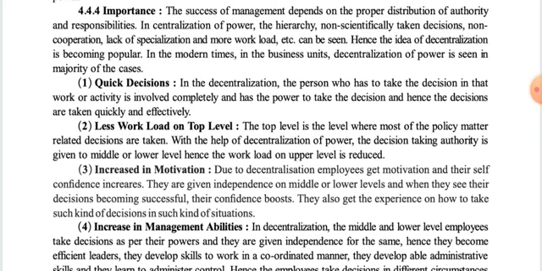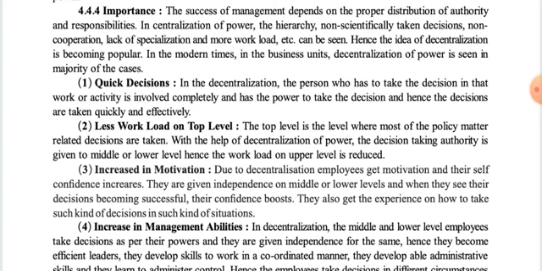In today's world, decentralization has become a very prominent authority and distribution channel for the organization. Now let us discuss some of the importance of decentralization.